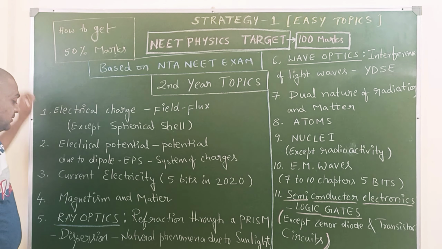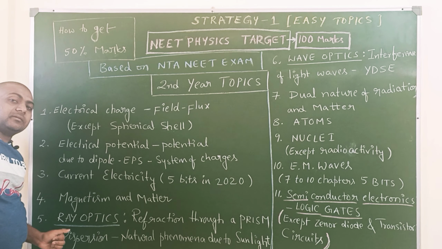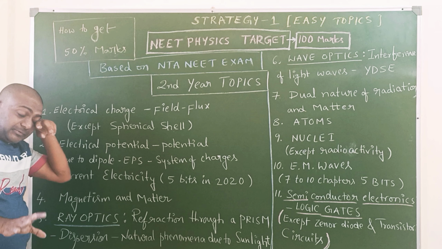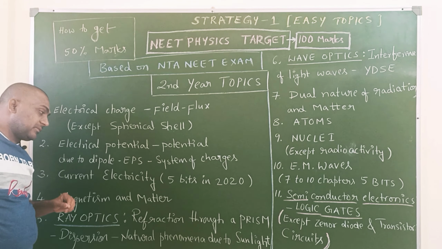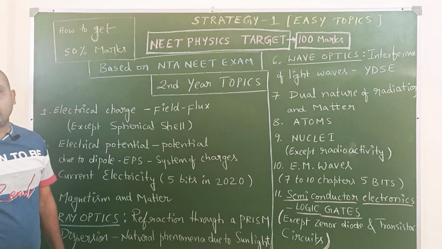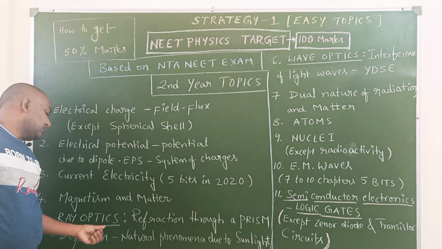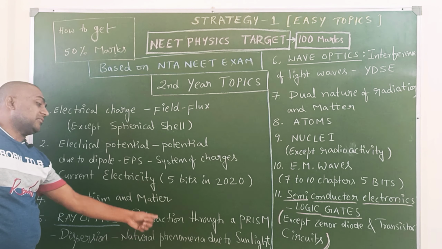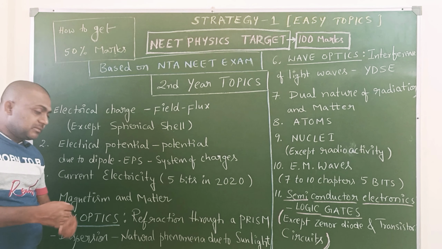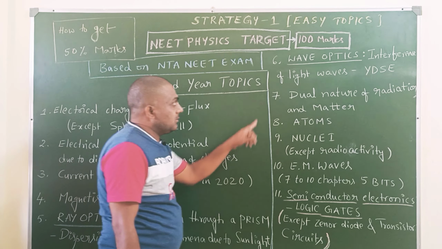Fifth one, ray optics. Many students are afraid after seeing this heading, ray optics. But simple topics are there. The chapter ray optics is difficult, but there are simple topics. That is the prism formula, mu is equal to sin of (A plus delta) by 2 divided by sin of A by 2. If it is a thin prism, what happens? The simple things: dispersion, natural phenomena due to sunlight, how a rainbow is formed after raining. These simple topics are there in ray optics. Just read.